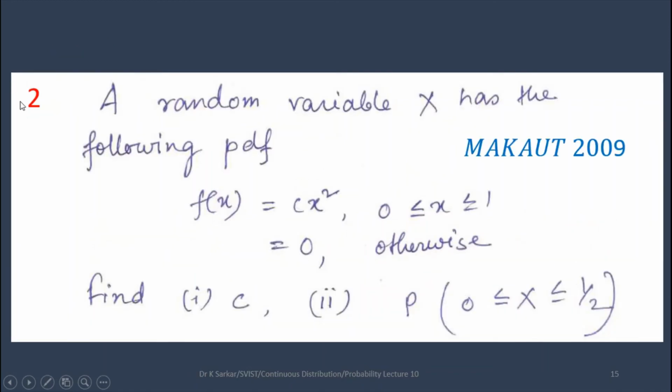Question number 2. A random variable x has the following PDF: f(x) = cx when x is less than or equal to 1 and greater than or equal to 0, f(x) = 0 otherwise. Find c. Number 2, find the probability when x is less than or equal to 1/2 and greater than or equal to 0. This question has appeared in the Makaut exam 2009.